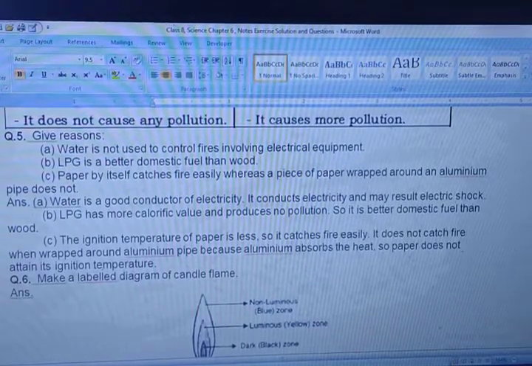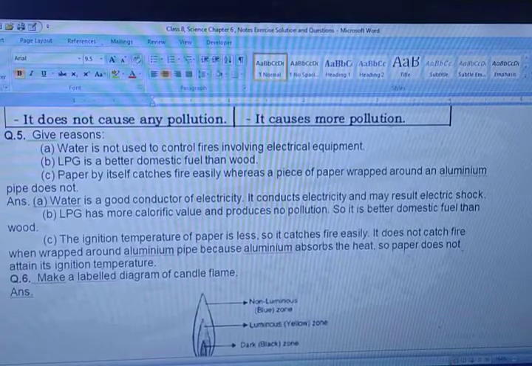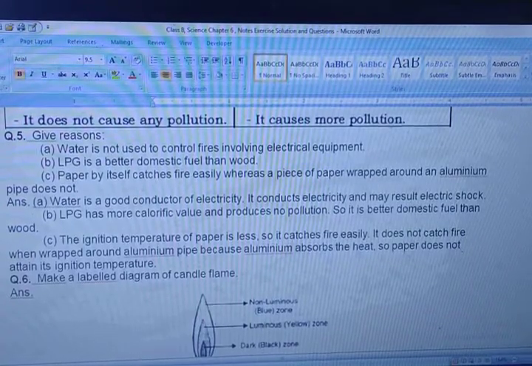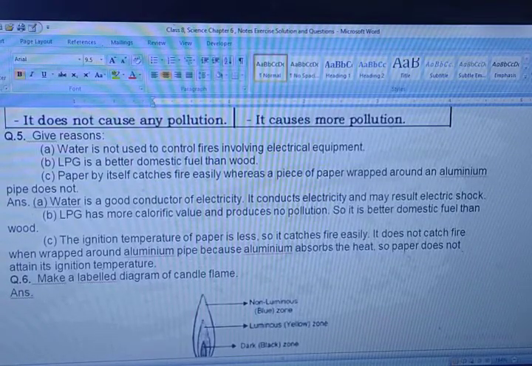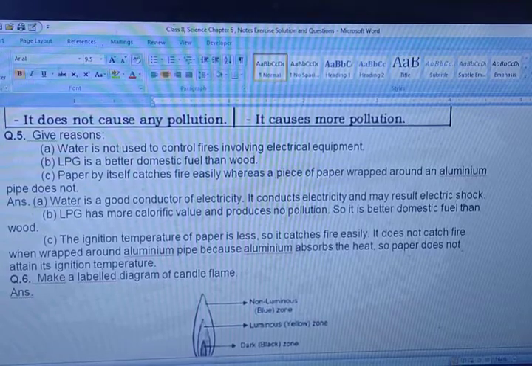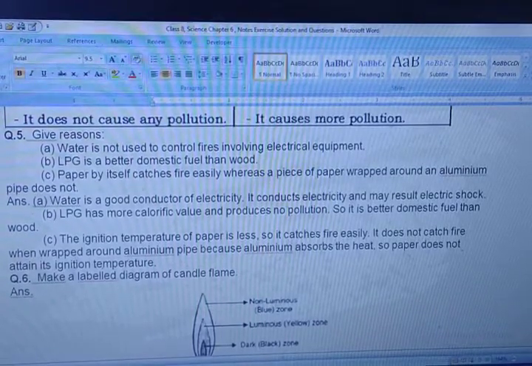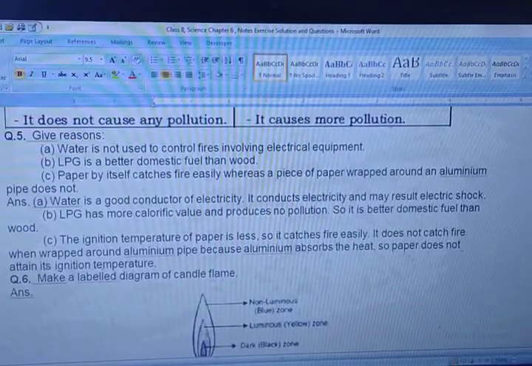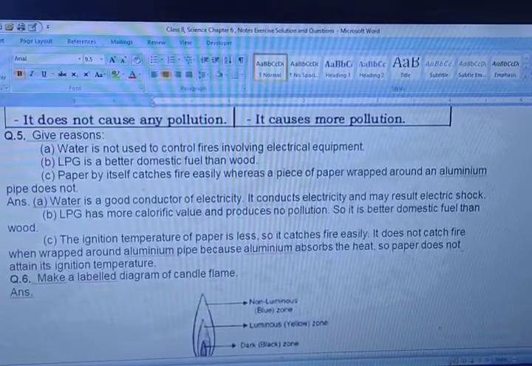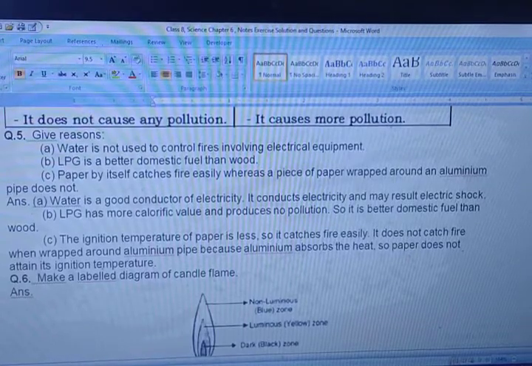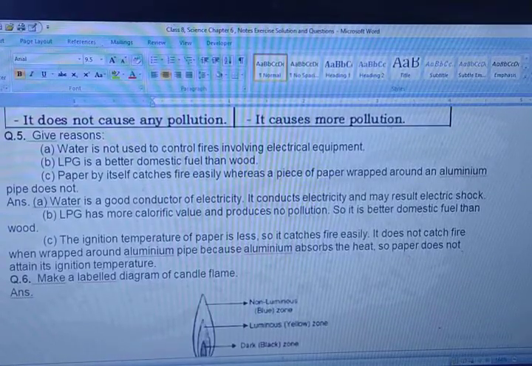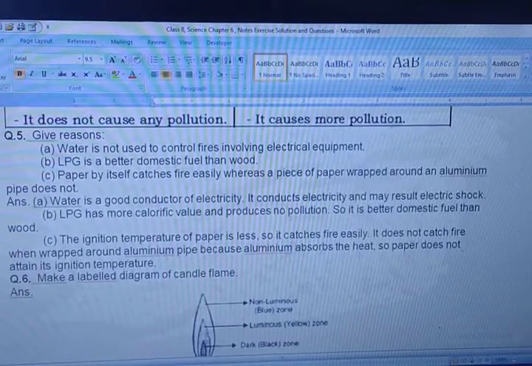LPG is a better domestic fuel than wood. Definitely. LPG has more calorific value and produces no pollution, so it is a better domestic fuel than wood. Third one, paper by itself catches fire easily, whereas a piece of paper wrapped around an aluminium pipe does not. It means when the paper is wrapped around the aluminium pipe, it does not catch fire. But if we talk about the paper alone, it catches fire very easily.